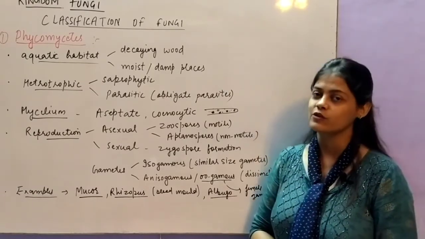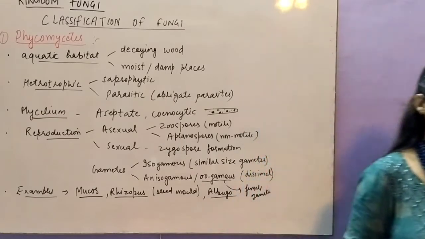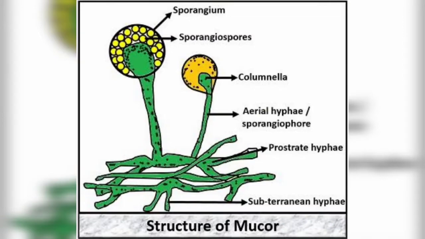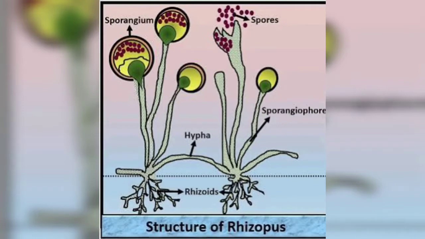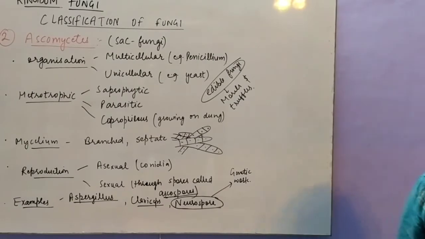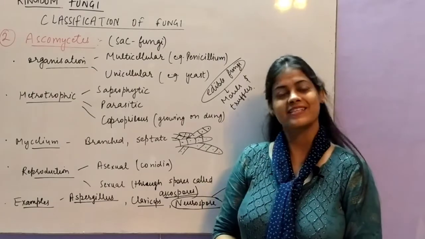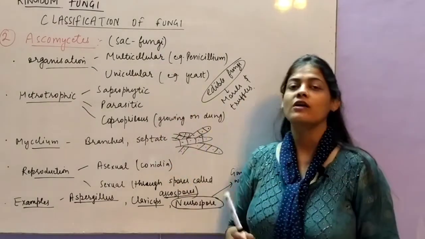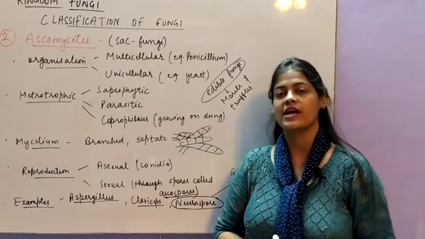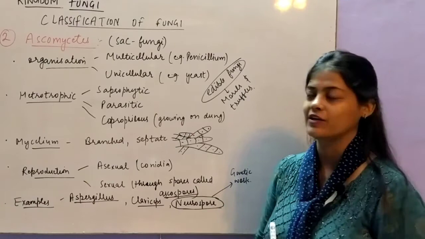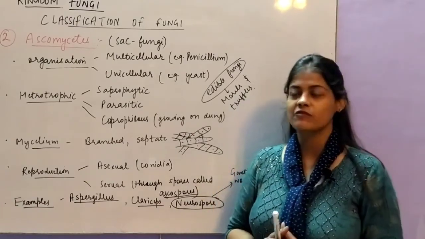So let's see the next group of kingdom Fungi. The next group is Ascomycetes. They are also called sac fungi. Why are they called sac fungi? I will show you the ascus present in them with the help of a picture, then it will be more clear to you. So they are commonly called sac fungi.